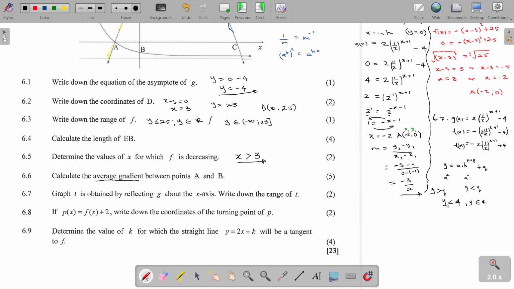We have to take note that the 4 is not inclusive because at 4 it's an asymptote. This can be written as y is an element from negative infinity up to 4.